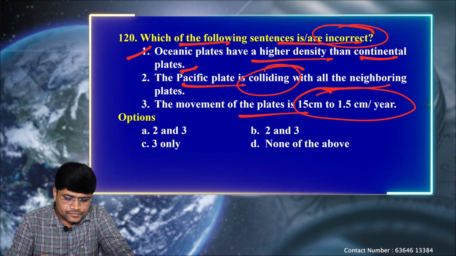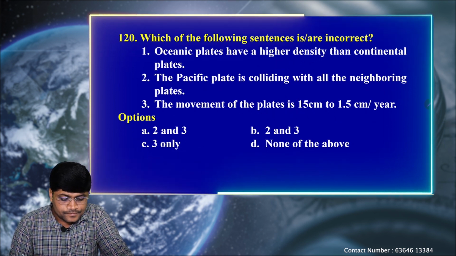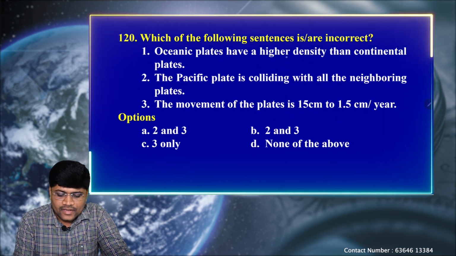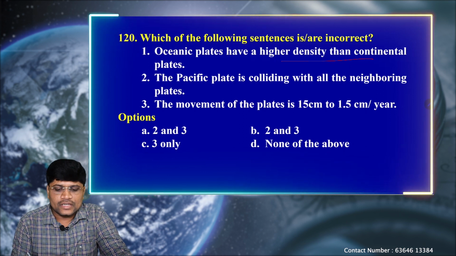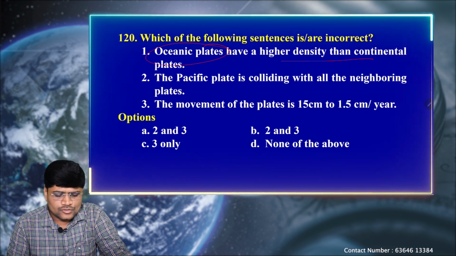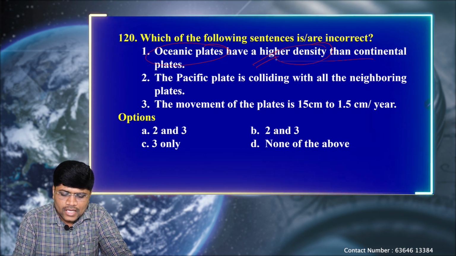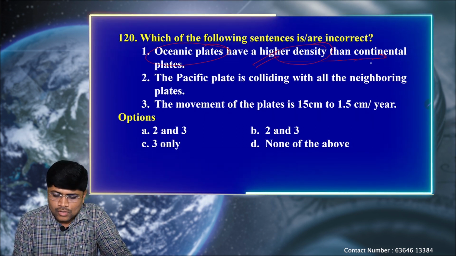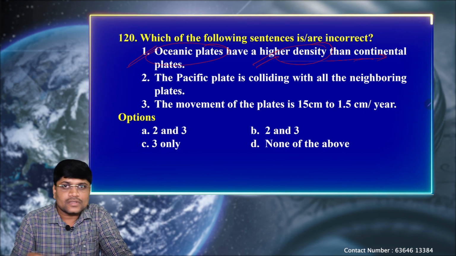Okay. So let's see. Oceanic plates have a higher density than continental plates. As the oceanic plates contain the majority of the water body, that's why density will be very high in the oceanic plates compared to continental plates. So this statement is correct.